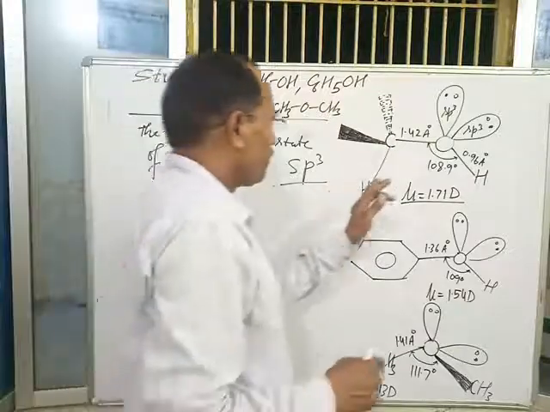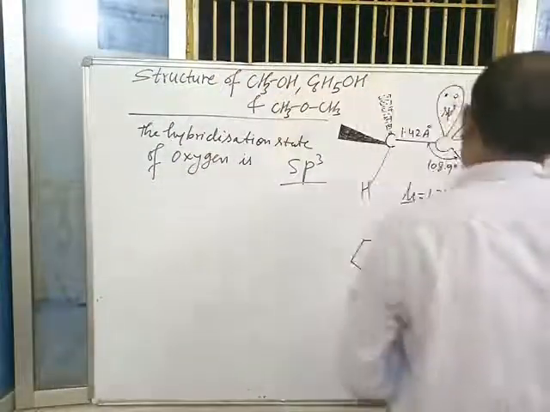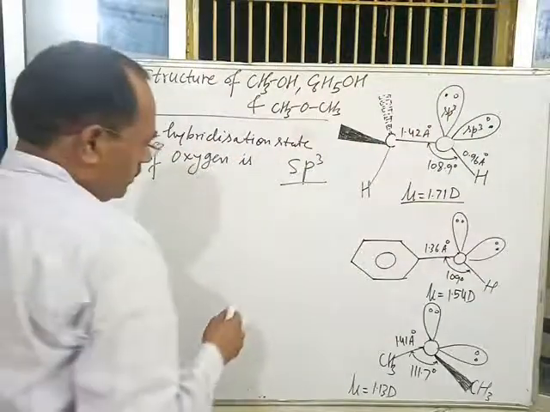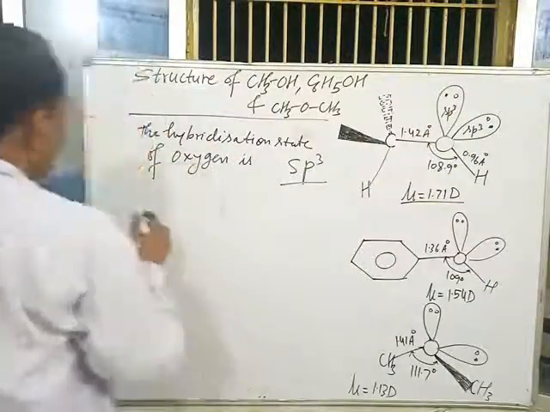The next topic is the hybridization state of carbon in alcohols and ethers.